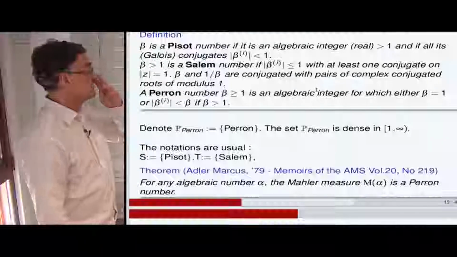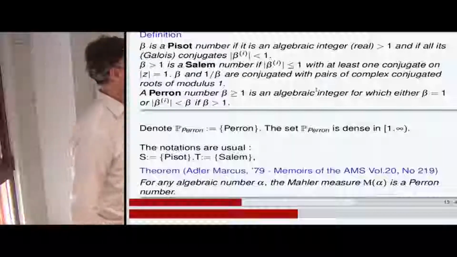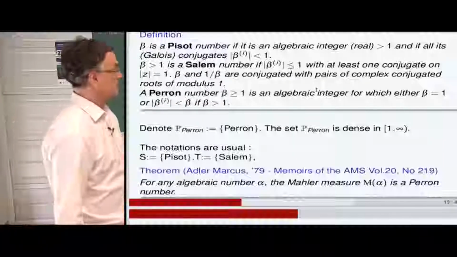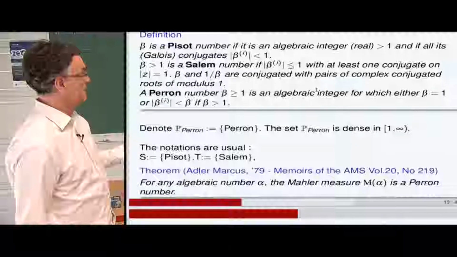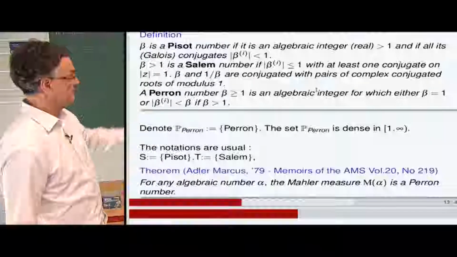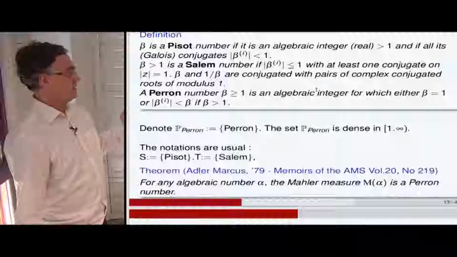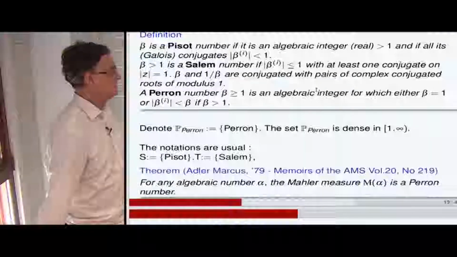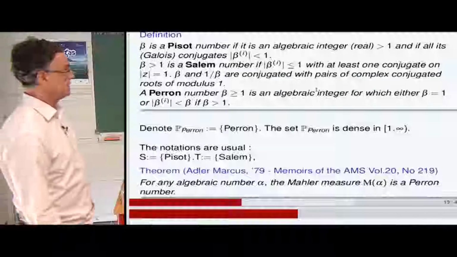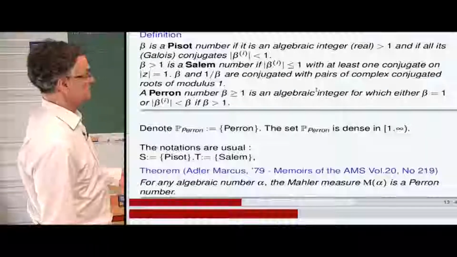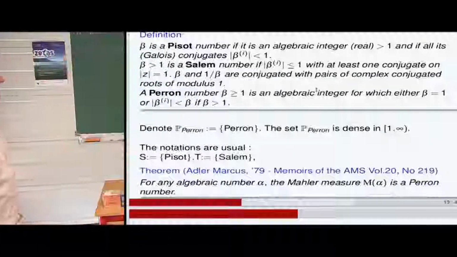When you have this definition, you can show that all the conjugates are on the unit circle except one, which is the inverse of beta. And the minimal polynomial of a Salem number is reciprocal. So beta and 1 over beta are conjugated with pairs of complex conjugated roots of modulus 1.